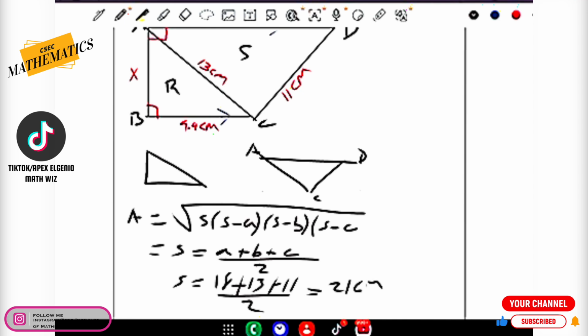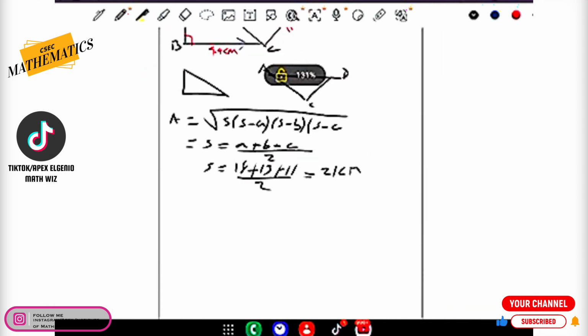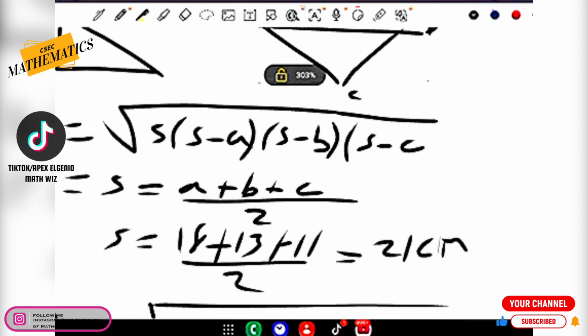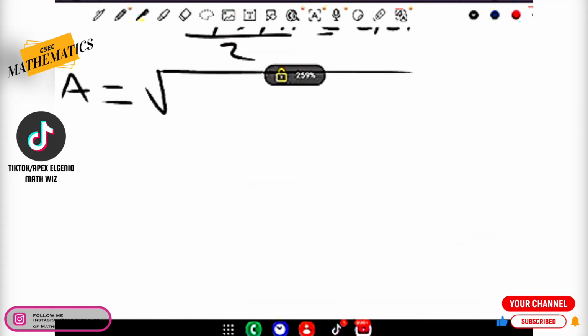Now that we have the value of S, all we need to do is substitute the value of S into the main formula, which is area equals the square root of all those other letters. In the formula it says S open bracket S minus A. So that's going to be 21 open bracket 21 minus 18. It's going to be the same thing again, 21, but this time it's not going to be 21 minus 18, it's going to be 21 minus 13.